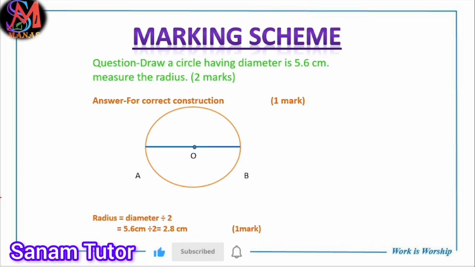Draw the circle having the radius 5.6 centimeter and measure the radius. First we find out the radius. Similarly, first we draw the radius 5.6, that is 2.8. Then draw a diameter AB. Now measure the radius.